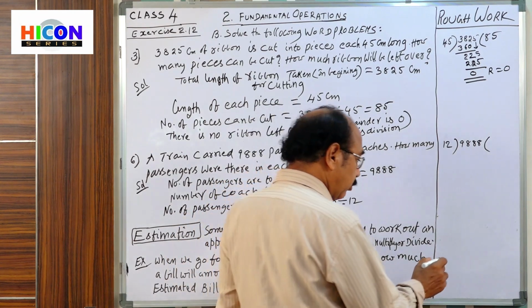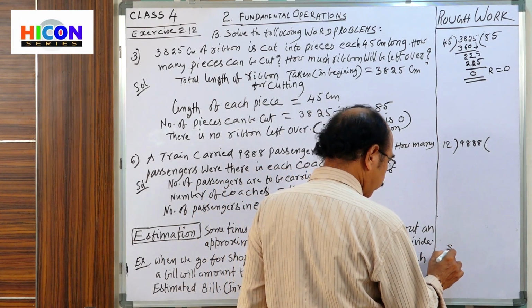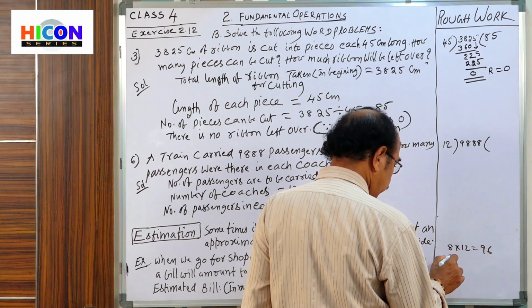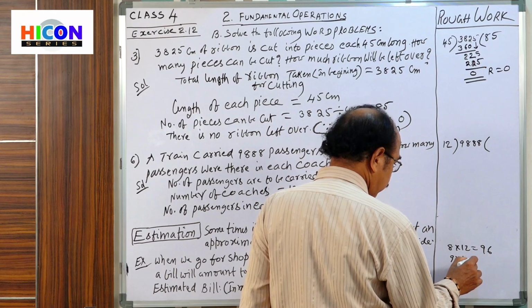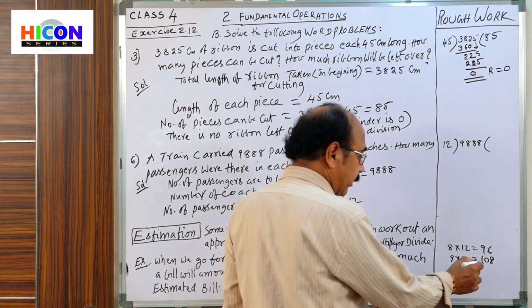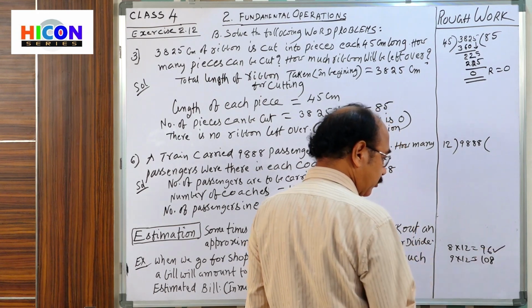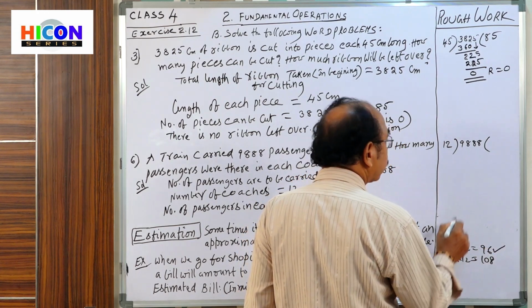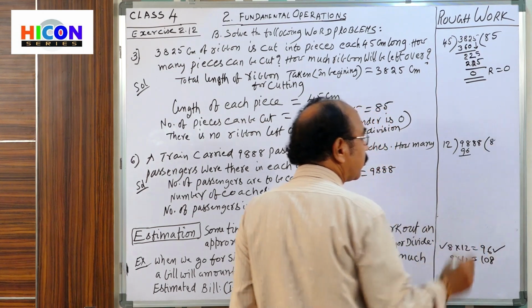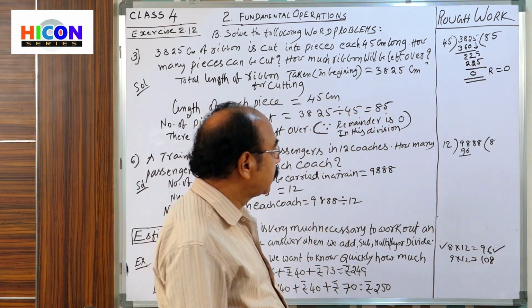9 12s are 108. This is a bigger number. That's why we say 8 times. 12 8s are 96.